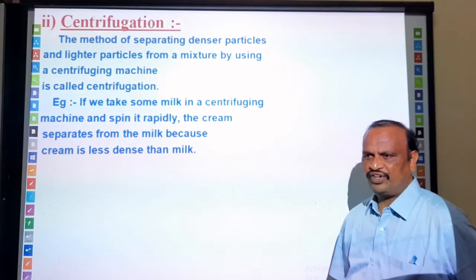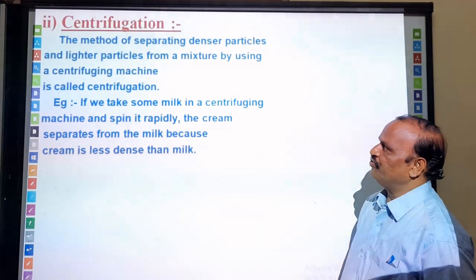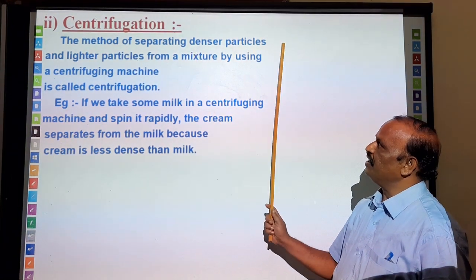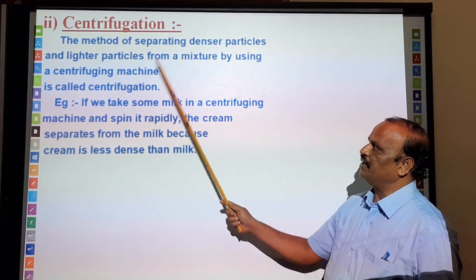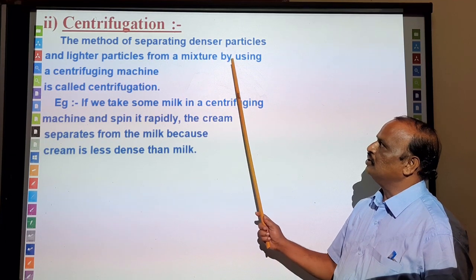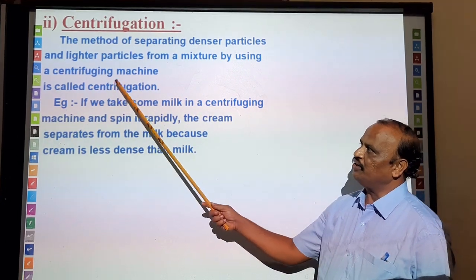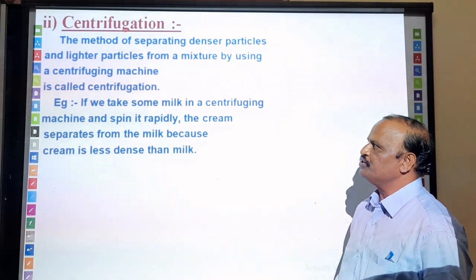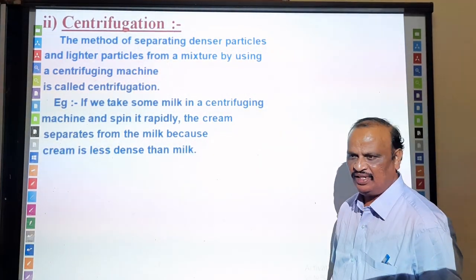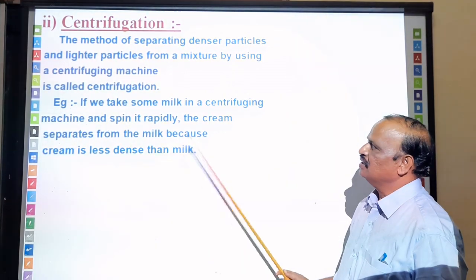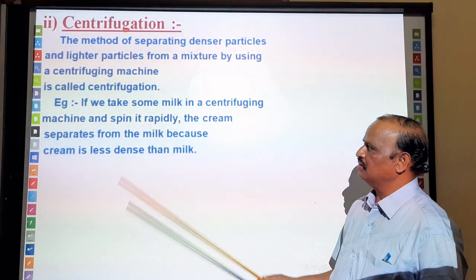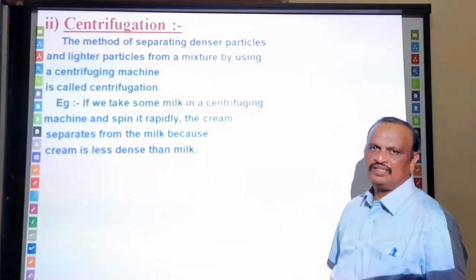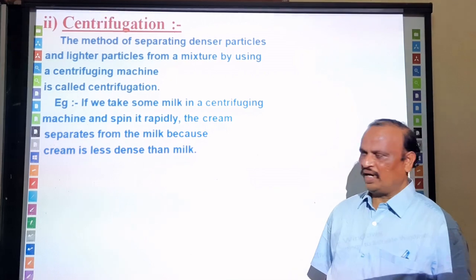Another one is centrifugation. So what is centrifugation? It is the method of separating denser particles from the lighter particles in a mixture using a centrifuge machine. You might have seen at home that milk is separated and cream is obtained. On the same principle, the centrifuge machines also work.